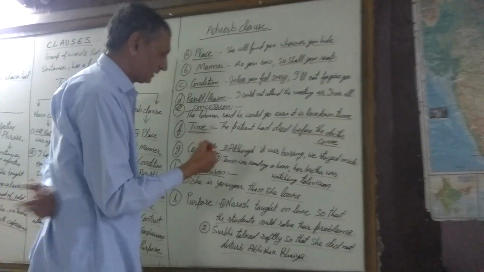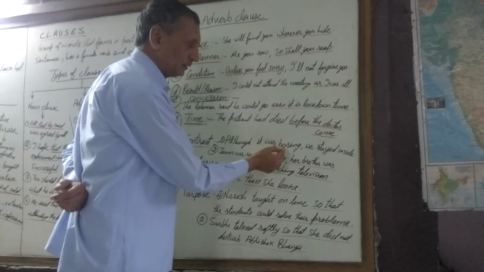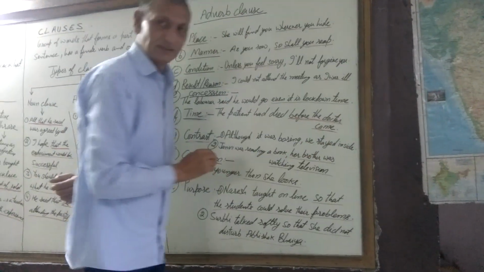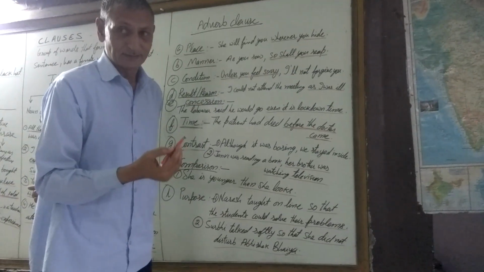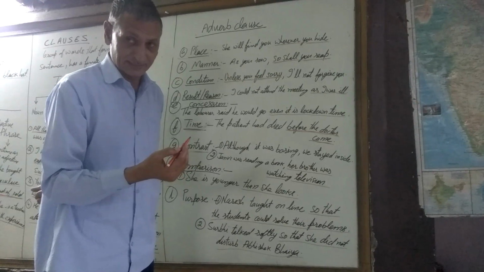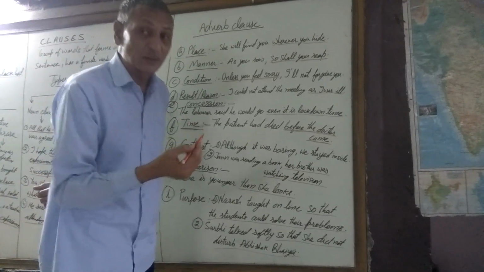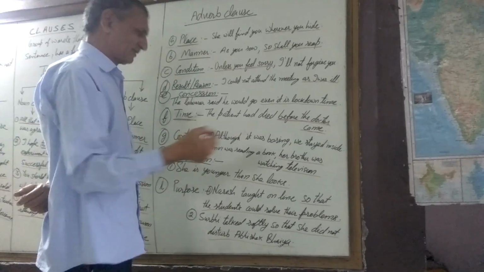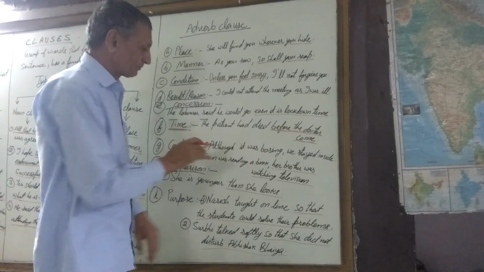Now adverb clause of contrast. Although it was boring, we stayed inside. It is never enjoyable staying 24 hours, days and weeks and months together inside. But somehow we stayed. So it's a contrast.